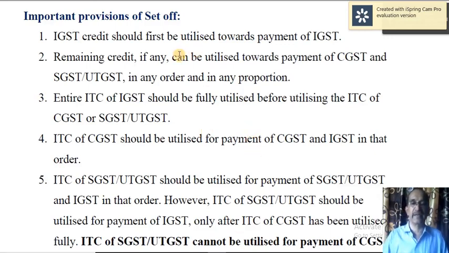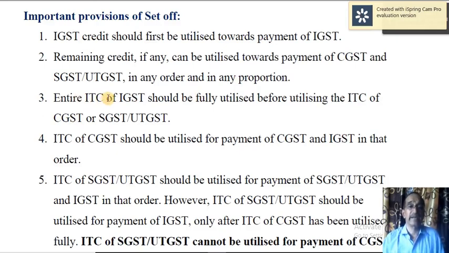Remaining credit, if any, that is surplus, can be utilized towards the payment of CGST and SGST or UTGST in any order, 50-50 or 30-70 or 70-30 or any order. I mean, you can first set off against CGST or against SGST, and then in any proportion like 50-50, 70-30, 30-70, 40-60, in any order.